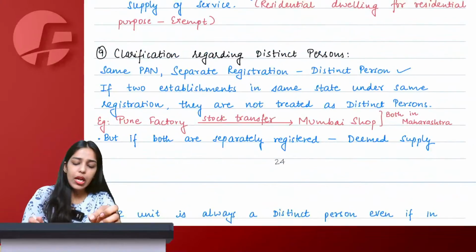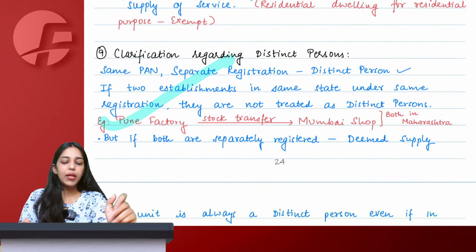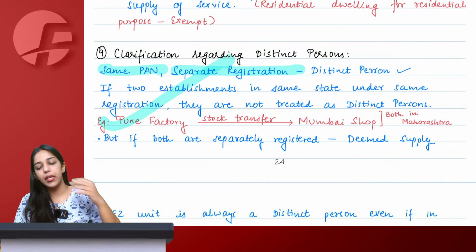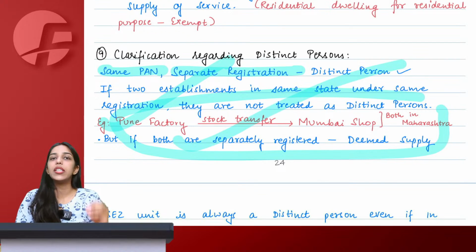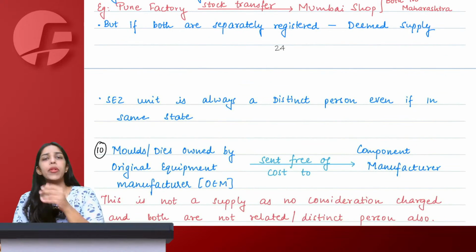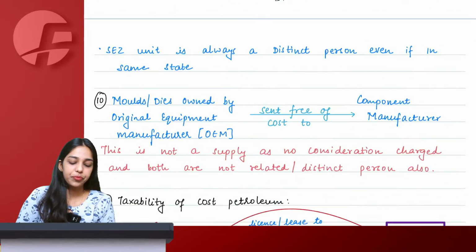Chalo. Distinct person we have already covered yesterday, so I am not taking it again. You simply have to see same PAN, separate registration. Might be in the same state, might be in a different state. All of these examples we have seen yesterday only. Simply what you have to remember is, distinct person means same PAN, separate registration.